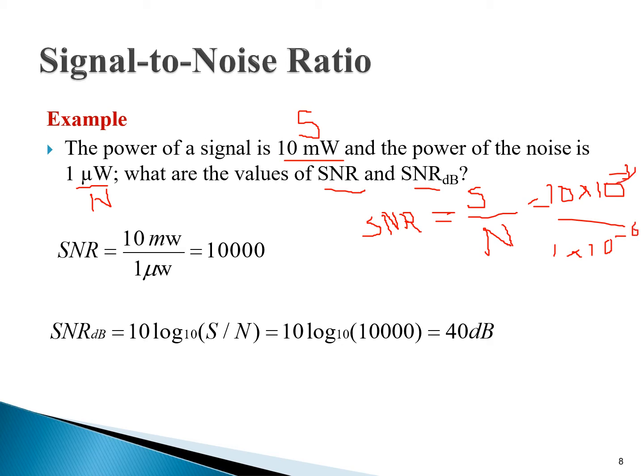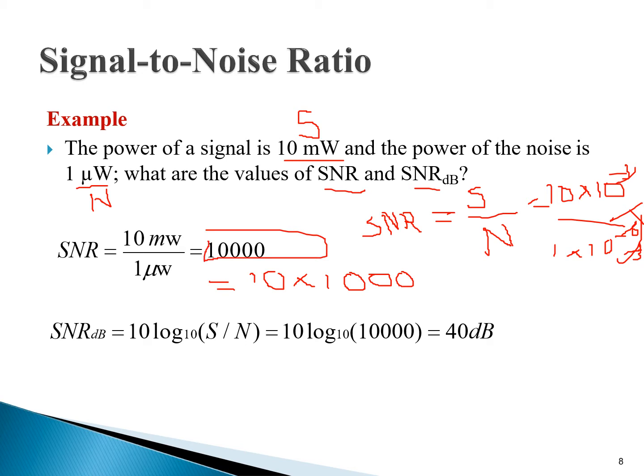So this is minus 3, this is minus 6, so the remaining is 10 multiplied by 10 raised to power 3 when we move the 10 to the power minus 6 up. So it becomes 10 times 1000, which is equal to 10,000.